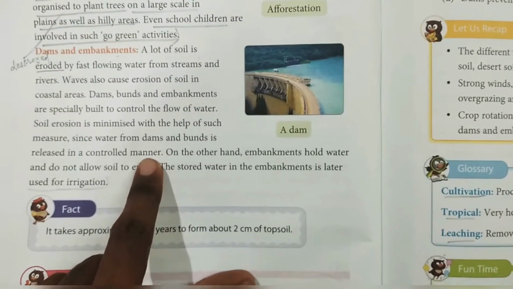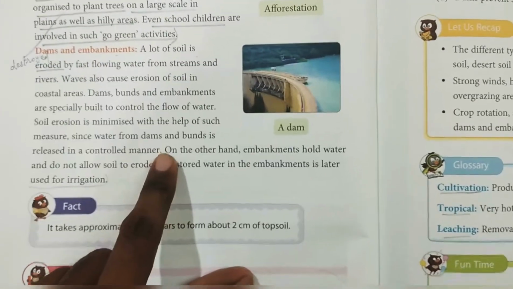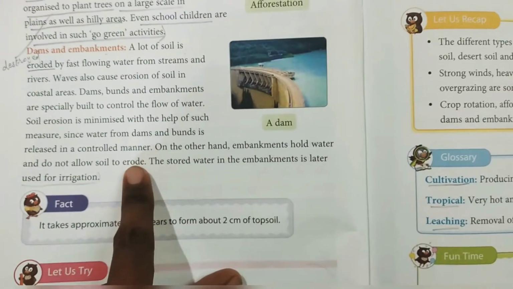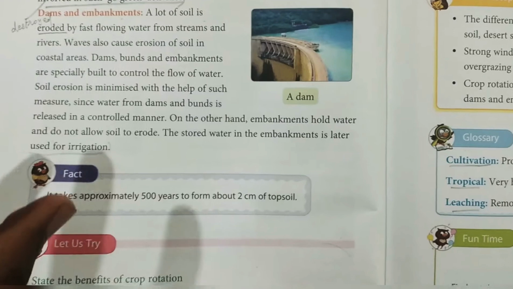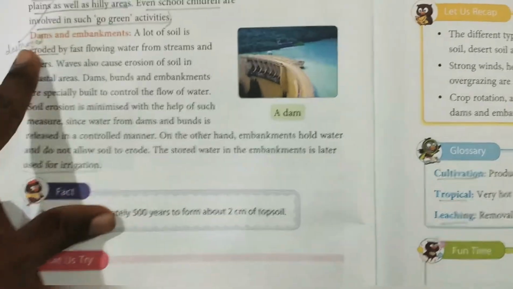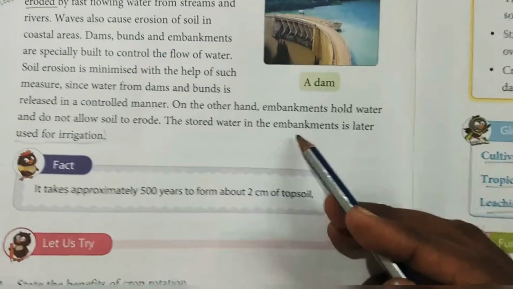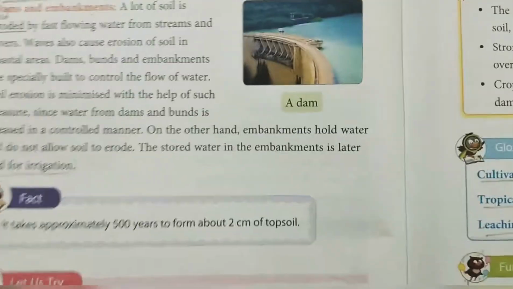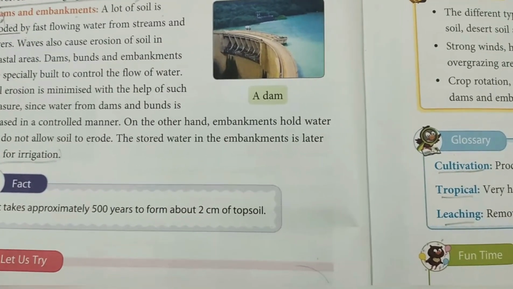I have already said that, I explained that the flowing of the water is controlled. On the other hand, these embankments hold water and do not allow the soil to erode. So embankments give control over the flow of water, and in this way they do not allow the soil to erode. Erode means, as I have said, the soil is not allowed to be destroyed. The stored water in the embankments is later used for what? Irrigation purposes. The water saved by controlling the flow remains conserved.